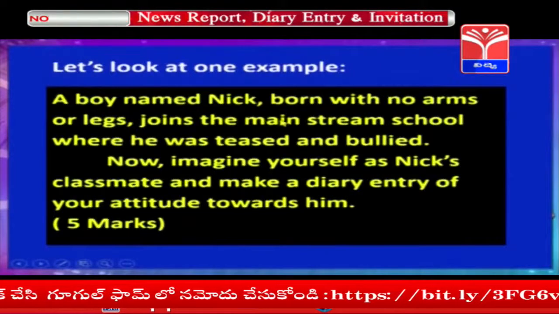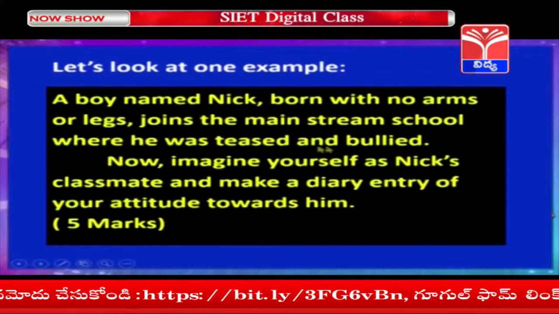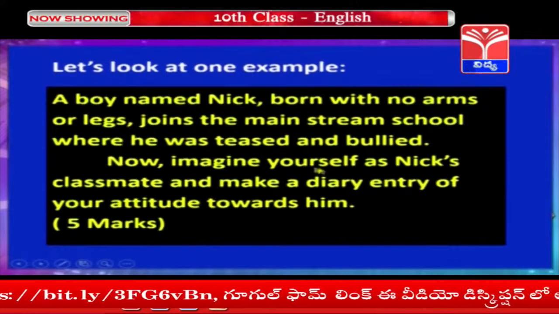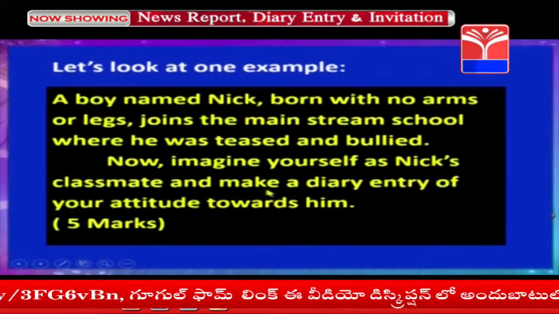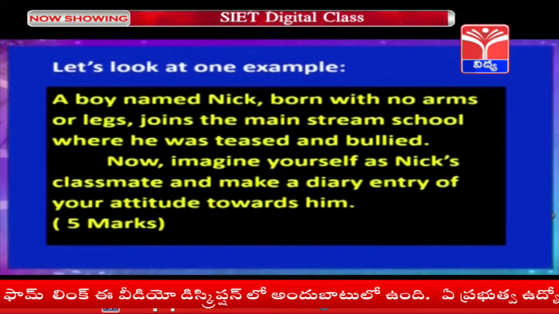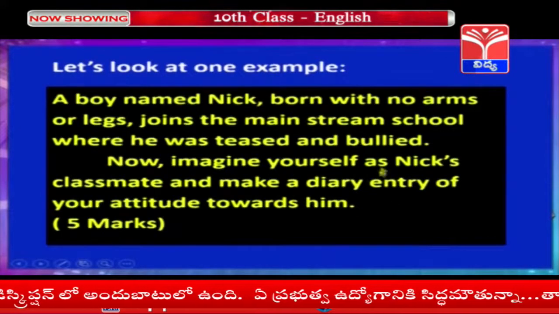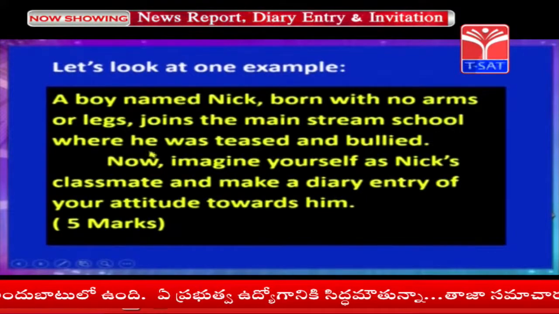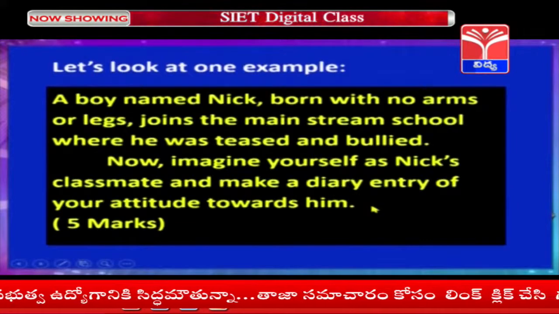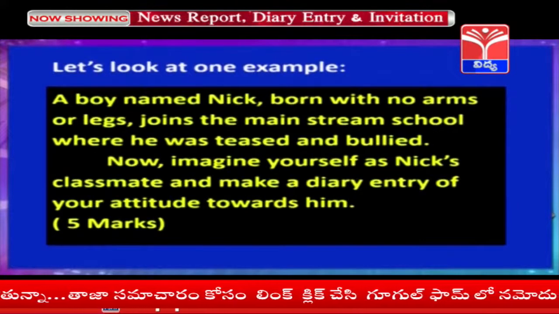A boy named Nick, born with no arms or legs, joins the mainstream school where he was teased and bullied. Now imagine yourself as Nick's classmate and make a diary entry of your attitude towards him. Children, here there is a boy, his name is Nick. He was born with no arms or legs. When he went to school, he was bullied by his schoolmates. Then you are worried, you felt sad. You have to write your feelings in your diary.